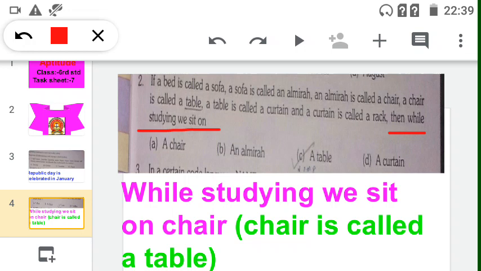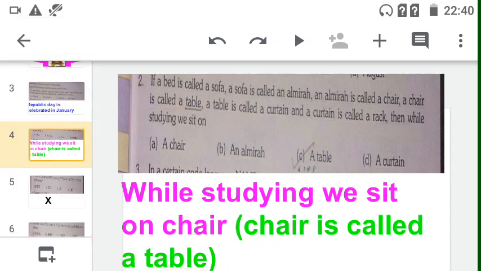But in that question, a chair is called a table. So our answer is table, because when we are studying we sit on a chair, but in the question it is given that chair is called a table. So table is our answer.